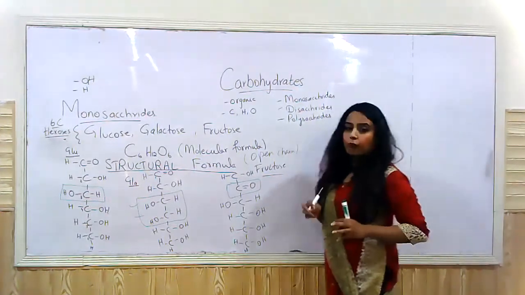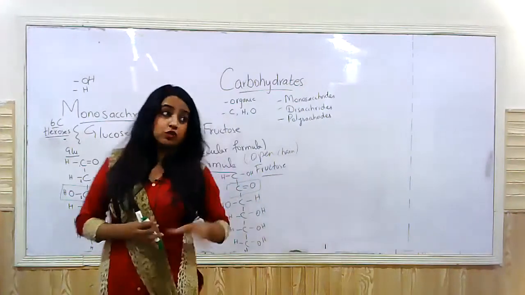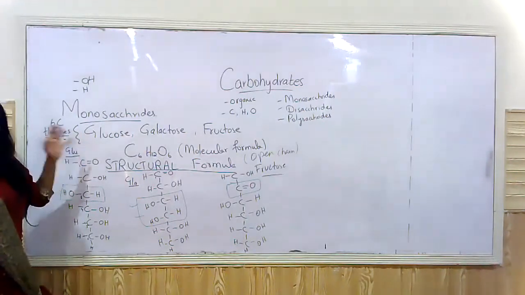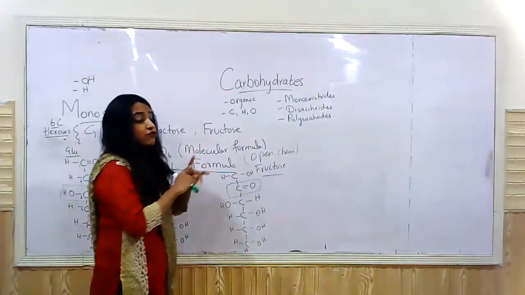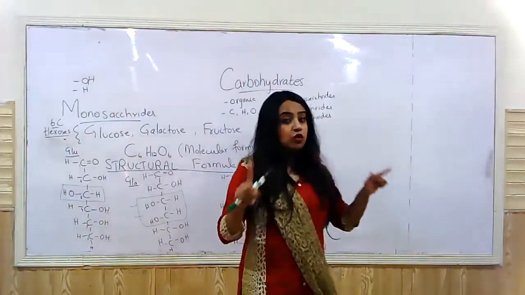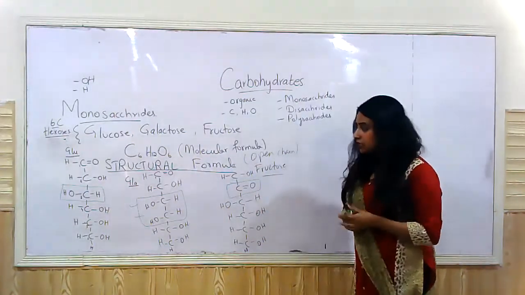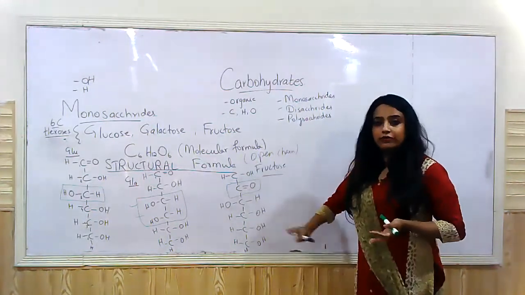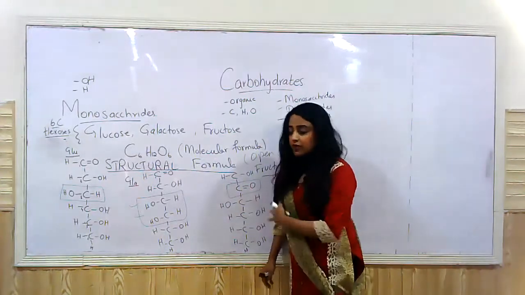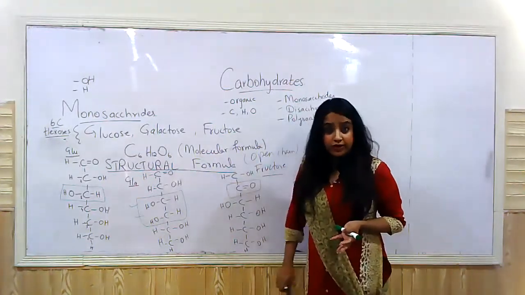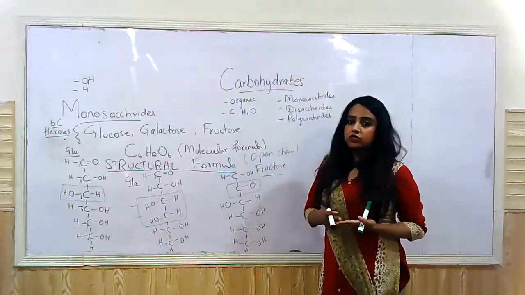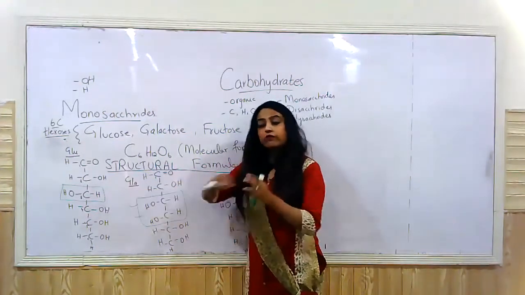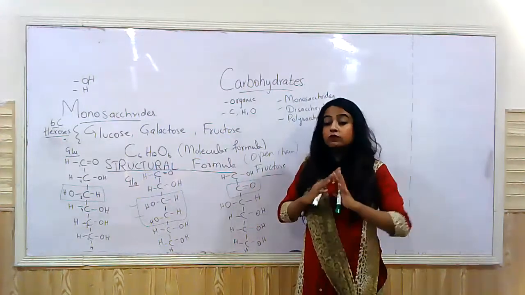Now I'm using the term open chain. What do I mean by open chain or straight chain formula? When you're talking about monosaccharides, usually monosaccharides occur in ringed structures. They form circular or ringed structures. That means that this open chain form does not occur in the compounds that it forms. Why? This is not stable. It can be attacked by other atoms, right? Whereas we know that the glucose molecule is a stable molecule. So to attain maximum stability, the glucose molecule folds upon itself. It forms a ringed structure.